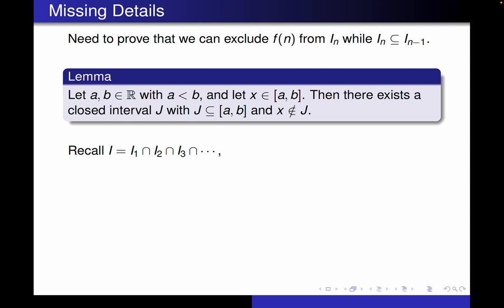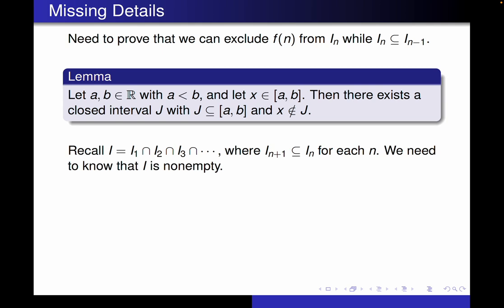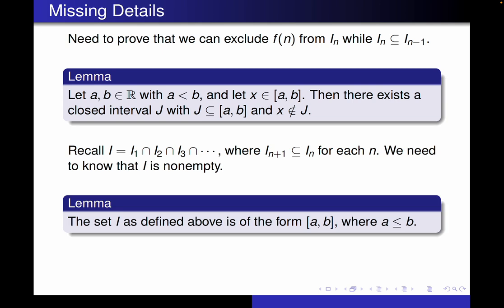Recall we're going to let I be the intersection of all those intervals that exclude the various outputs, right? We need to know that I is not empty. That means we're going to have to prove that the set I is of the form, I'm going to say the closed interval [A,B], where A is less than or equal to B, except that kind of bothers me because if A is equal to B, that only includes one point. It's not an interval. I'm going to say closed interval [A,B] with the understanding that when A is less than or equal to B, I know it's not an interval, but it's not empty. It does have a point in it, and that's what's important.